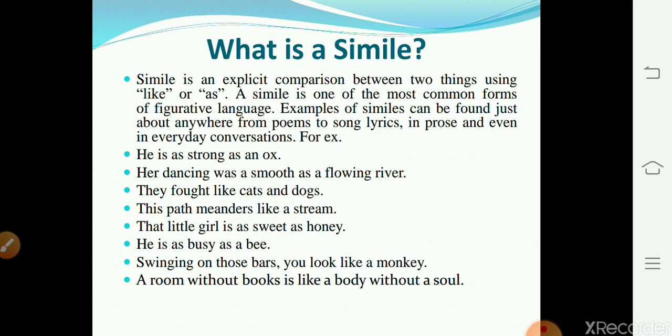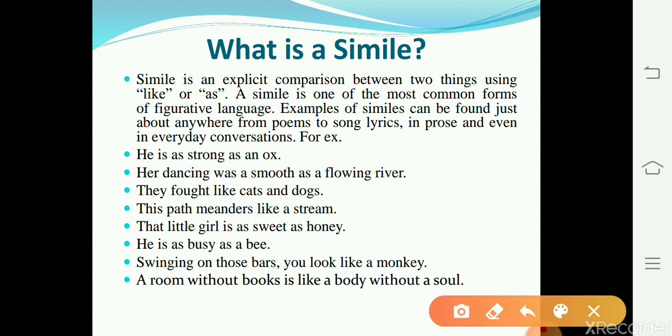So, first of all, we are going to discuss an important figure of speech that is called simile. What is a simile? Simile is an explicit comparison between two things using like or as. Explicit means that which is stated clearly or expressed without vagueness. So, simile is an explicit comparison between two things using like or as.